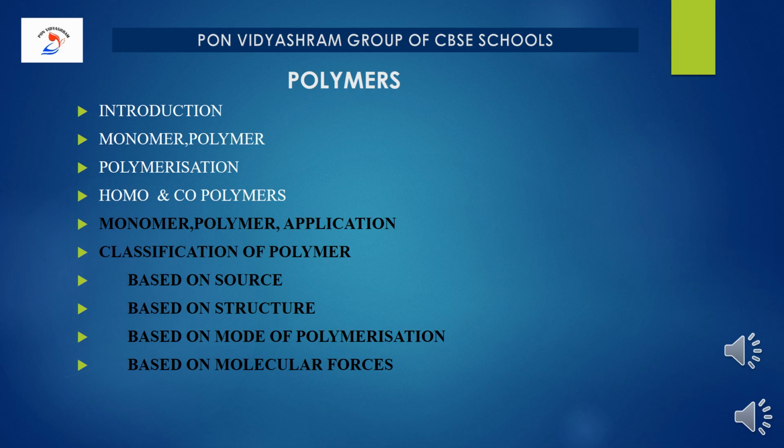Now in today's session, let me explain about the main topic: classification of polymers based on 4 categories. The first one is based on source, based on structure, based on mode of polymerization, based on molecular forces. Now actually, a few important and easy to score questions may be asked from this particular topic.